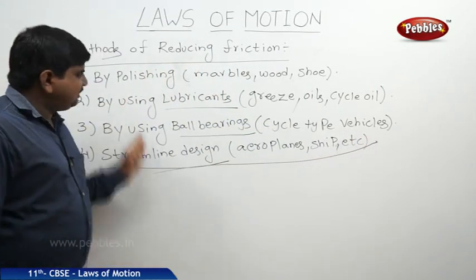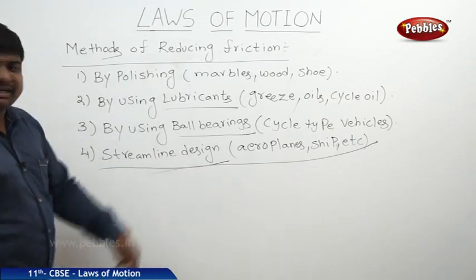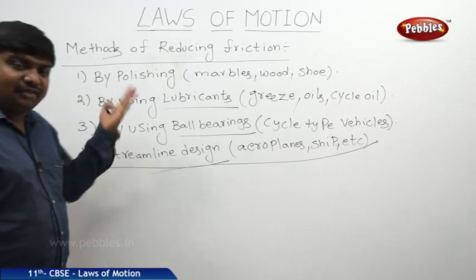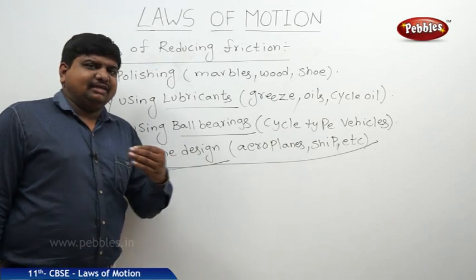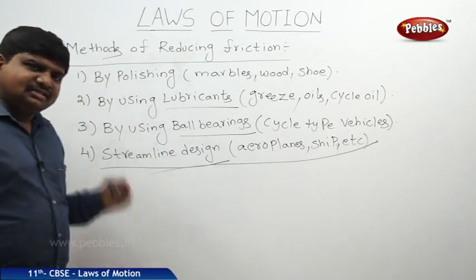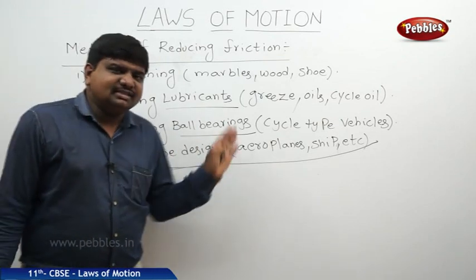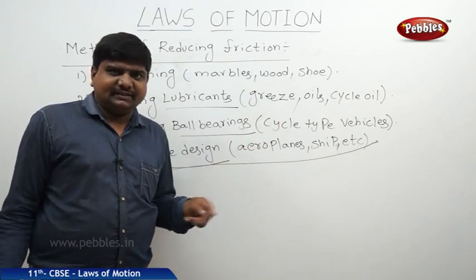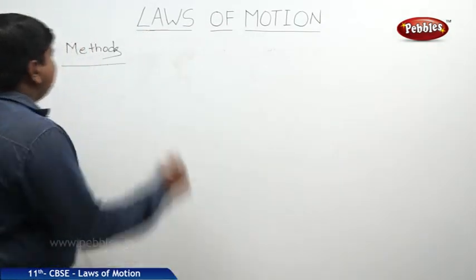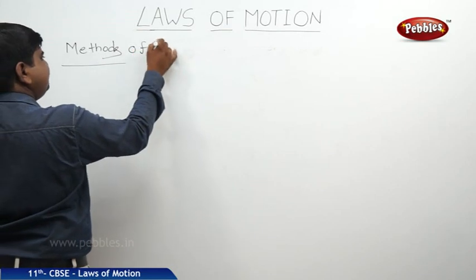So these are the different ways to reduce the friction of the vehicles or to reduce the friction of the objects we are using in our daily life, and this reduction of the friction can increase the lifespan of it. The next concept is methods of increasing friction.